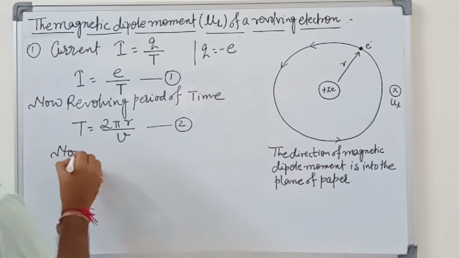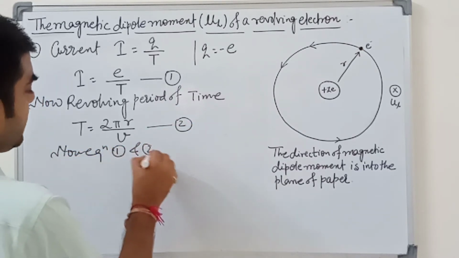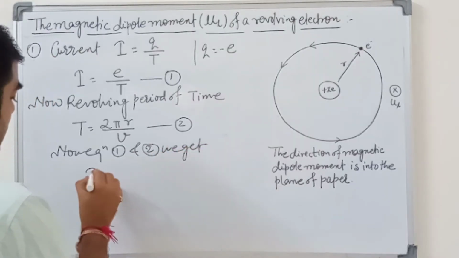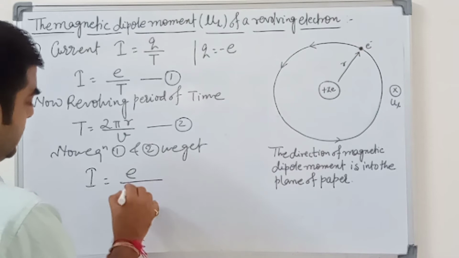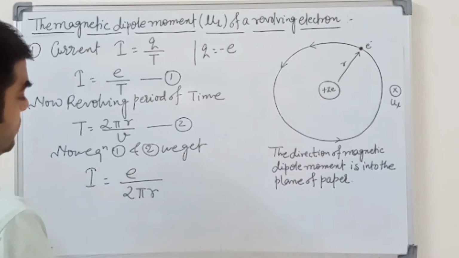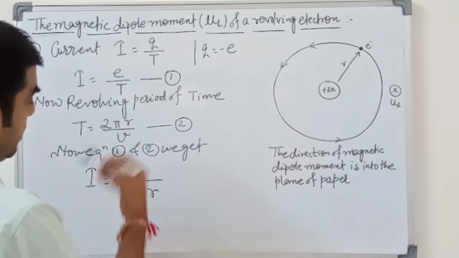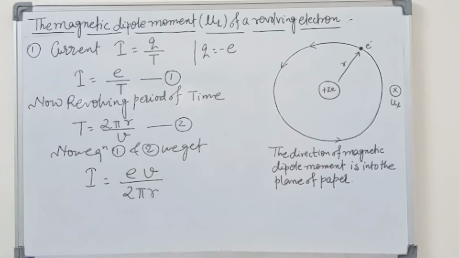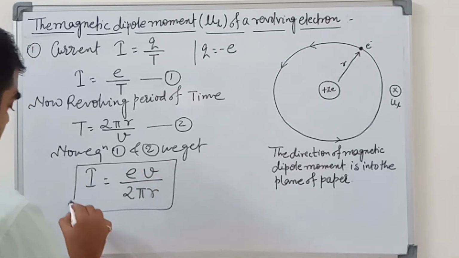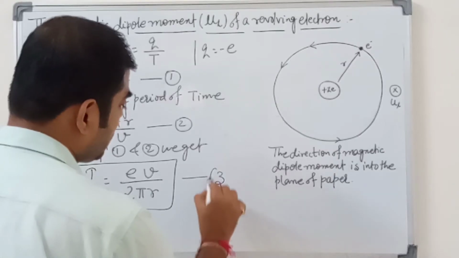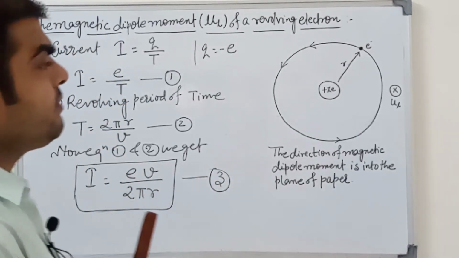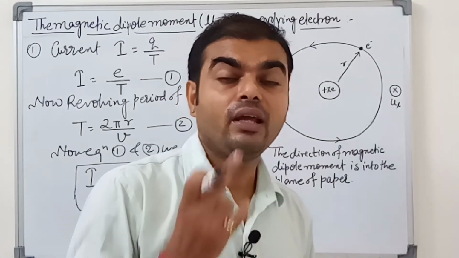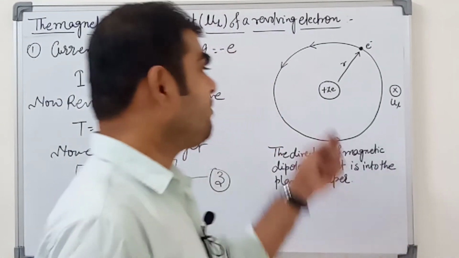This value gives the current, and this mechanism is only for the solution of the magnetic dipole moment created by the electron revolving anti-clockwise around the nucleus.